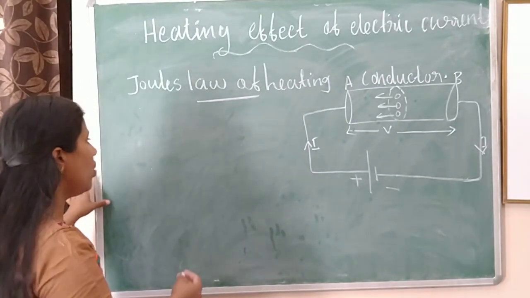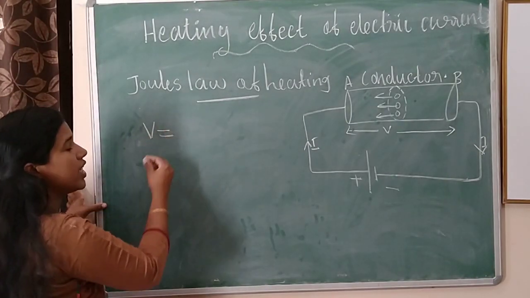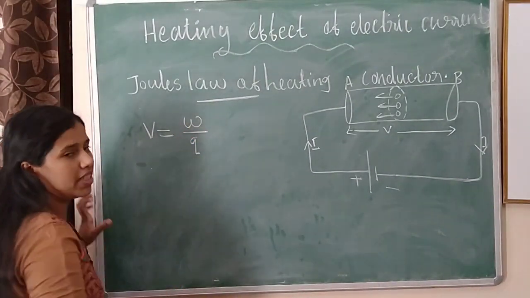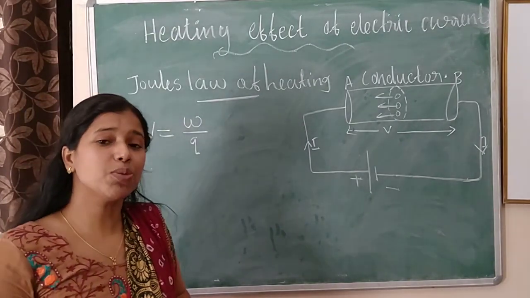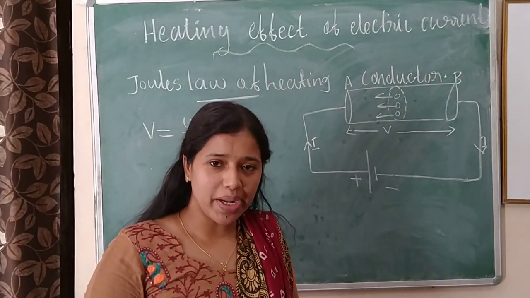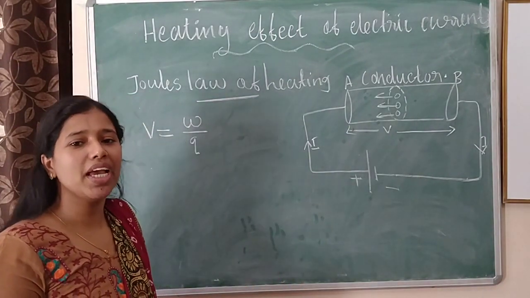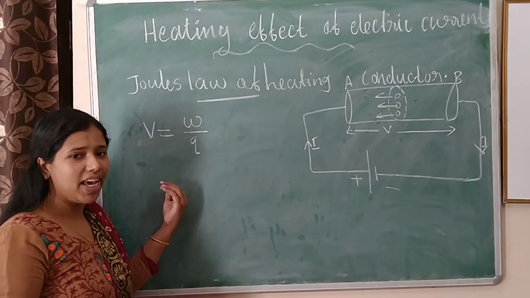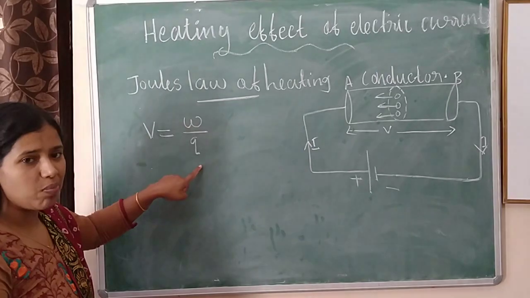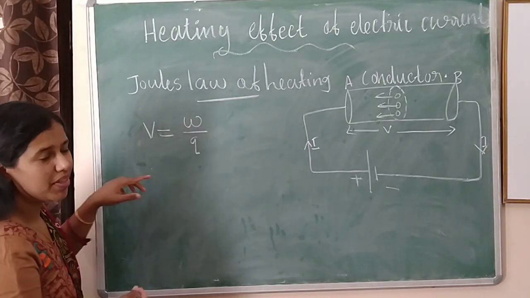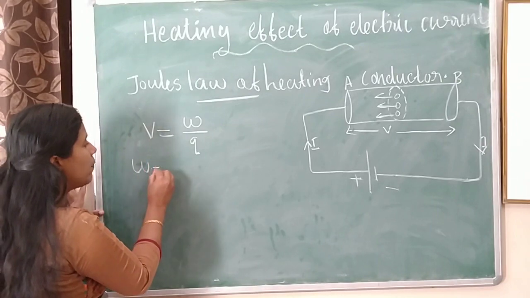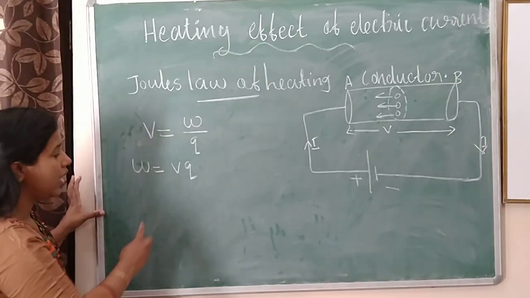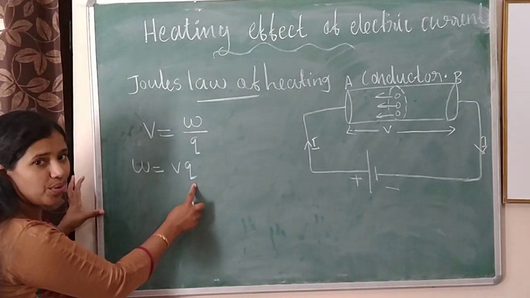Then we know that voltage or potential difference, V is equal to work done divided by charge. What is voltage? What is potential difference? Voltage means work done in bringing a unit positive charge from infinity to that point. Already explained that. V is equal to W by Q. From this equation, we can calculate W is equal to V into Q, voltage into charge.